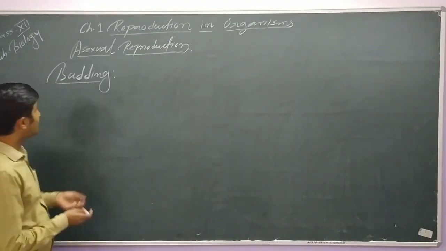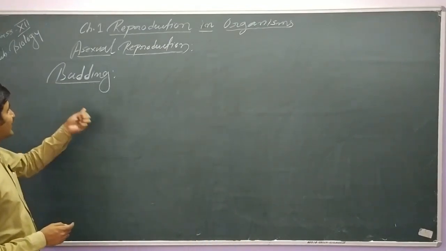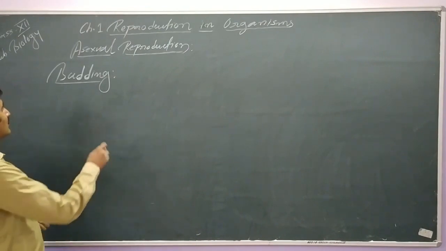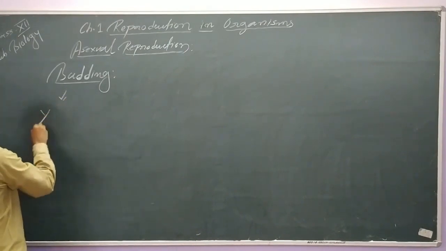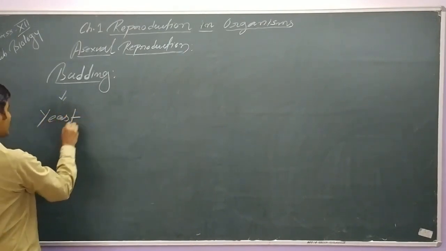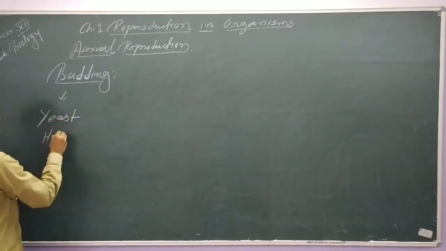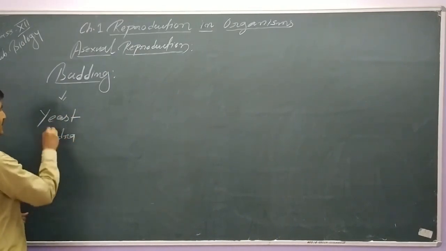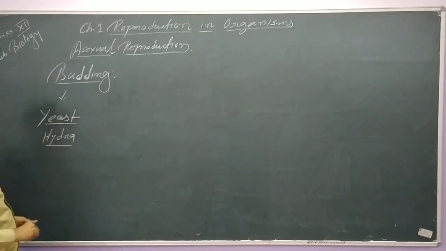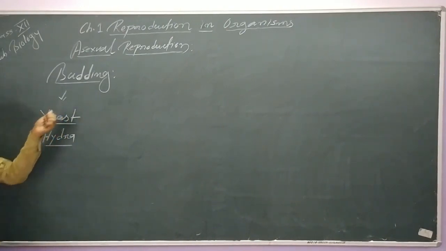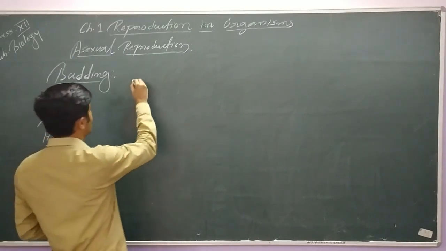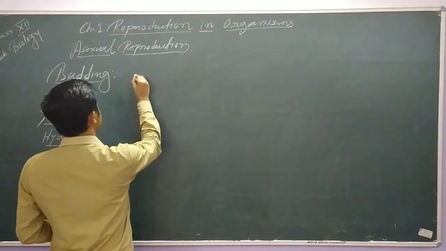The word budding comes from the bud. Examples of budding you already know are yeast and hydra. These are the two examples where we can see budding, right? This is the common method of reproduction in yeast and hydra. So let's try to understand first of all what is a bud.